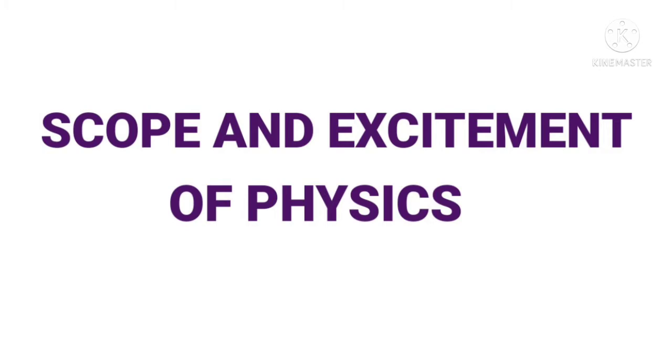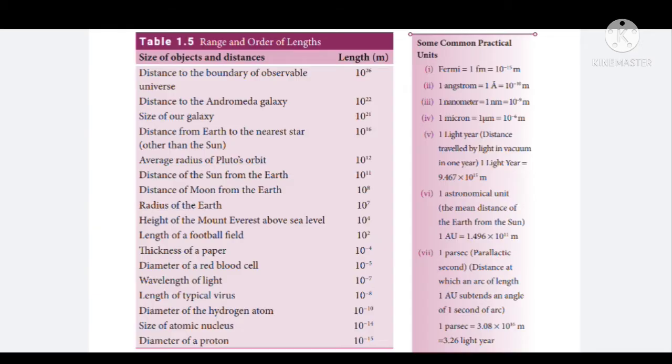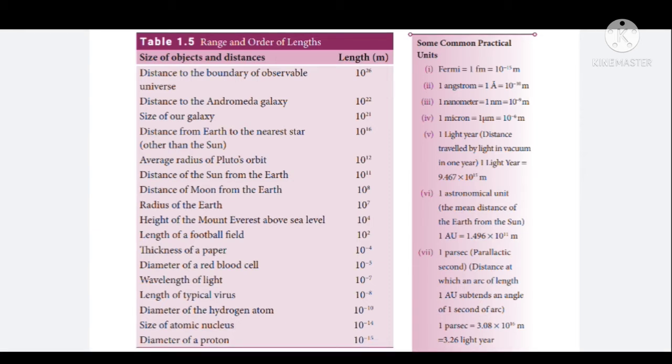These are very helpful to know about a very tiny particle like an electron and proton, as well as a very large object like the earth, sun and moon, in terms of physical quantities like length, mass, time, etc. So what is the range of length? With the help of laws and concepts given in physics, it is able to measure the diameter of a proton as well as the distance of the sun from the earth or the distance of the moon from the earth, which are given in this table.